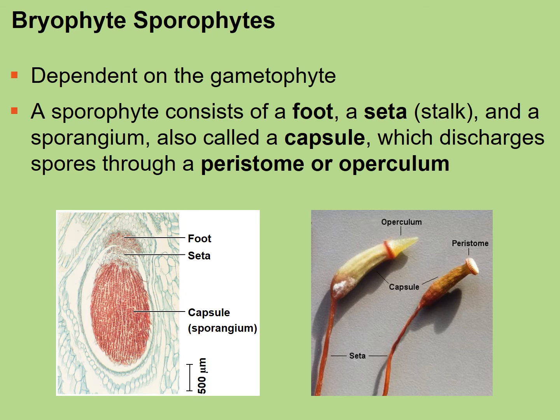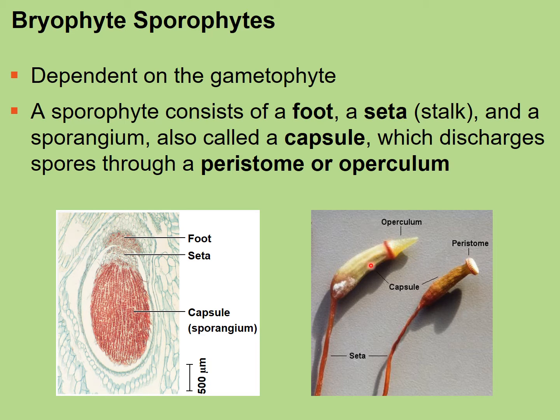So the sporophyte consists of a foot, a seta, and a sporangium. The foot is really where it attaches to the gametophyte, or is connected with it. Then we have the seta, which is the stalk, and a sporangium. The sporangium is the structure which is also called the capsule.